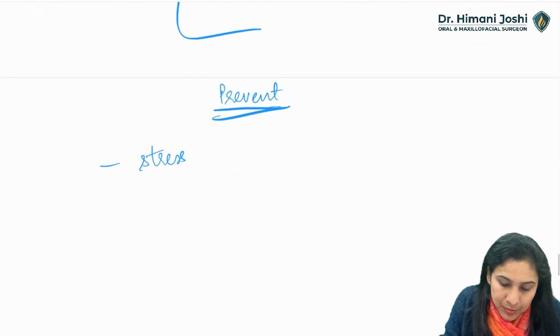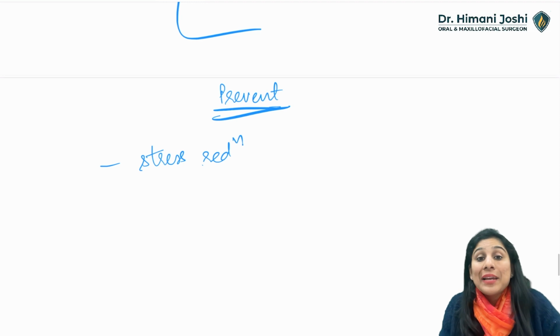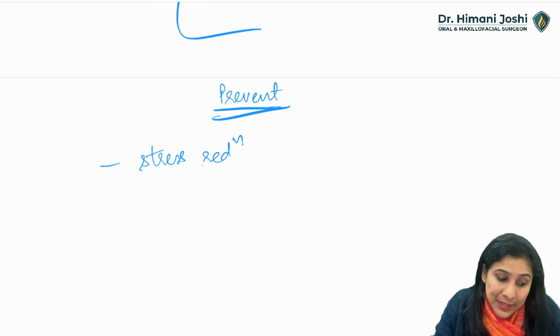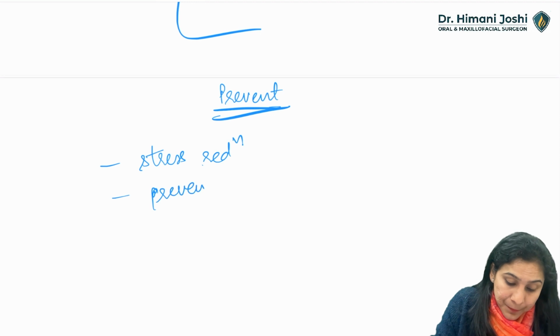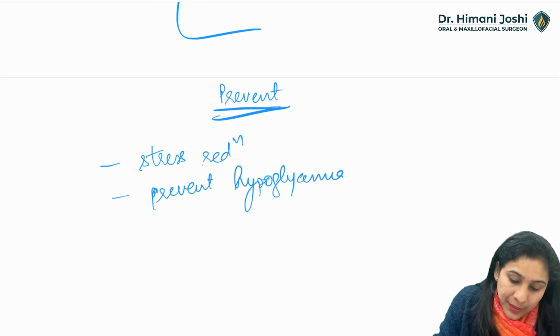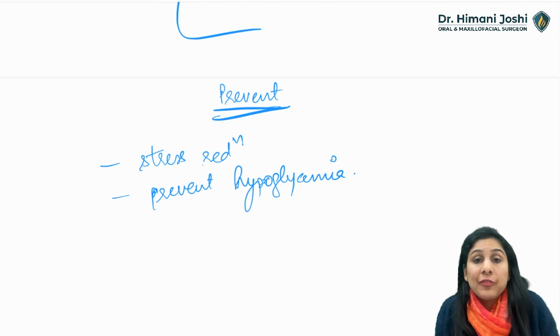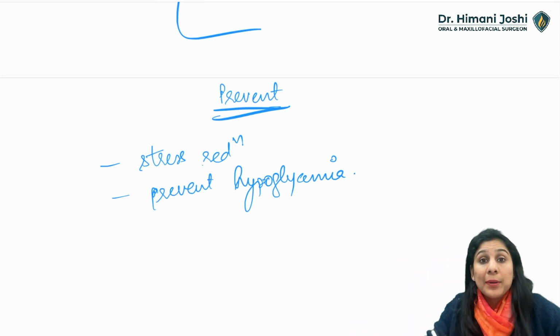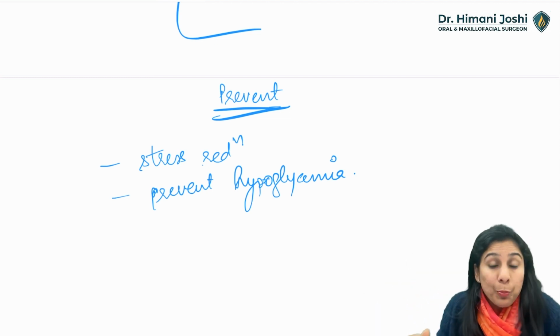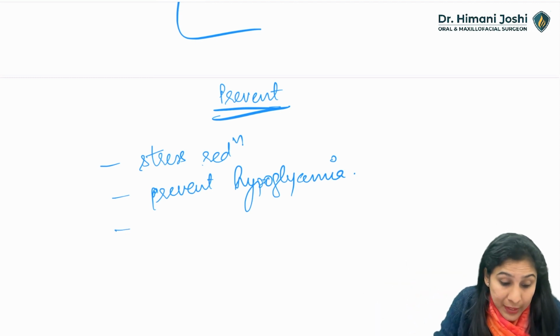Stress reduction. Talk to the patient. Give him less psychological stress. Prevent hypoglycemia. Okay. Make sure that the patient has eaten well. If he's a diabetic, he should not be on insulin and not have taken his meal. So prevent hypoglycemia. Okay.